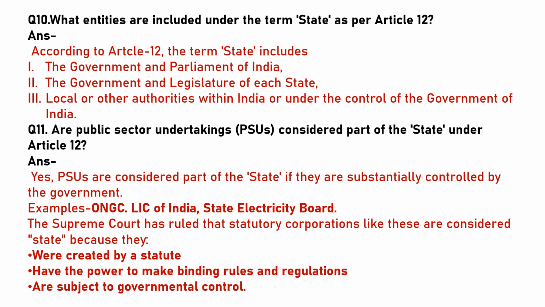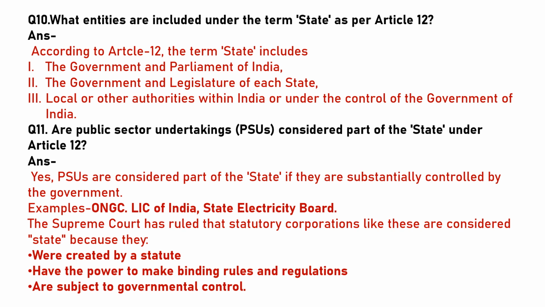What entities are included under the term state as per Article 12 of the Indian Constitution? The state includes the government and parliament of India, the government and legislatures of each state, local or other authorities within India or under the control of the government of India.